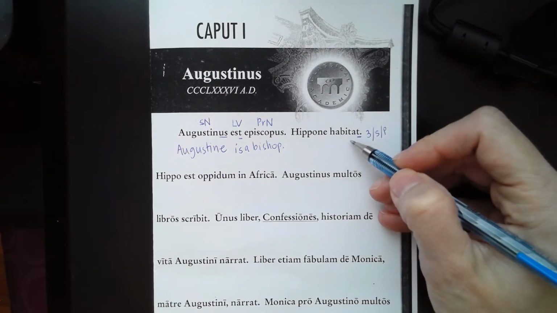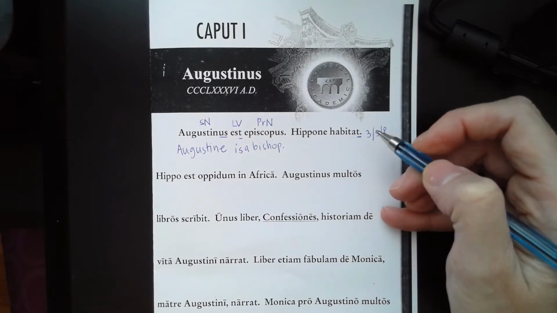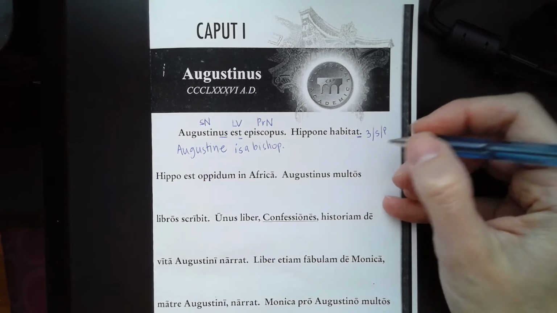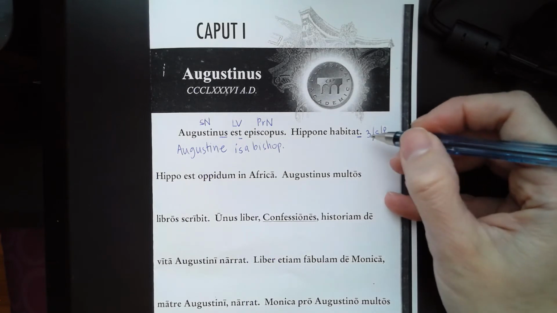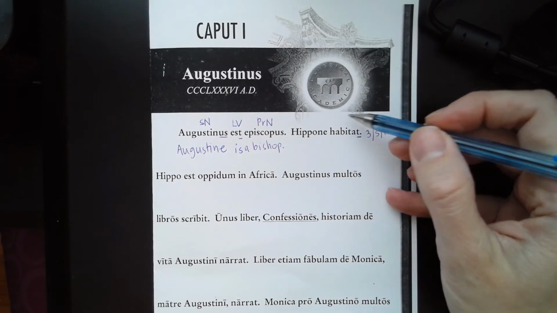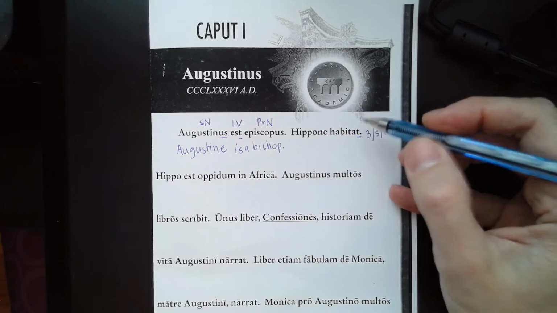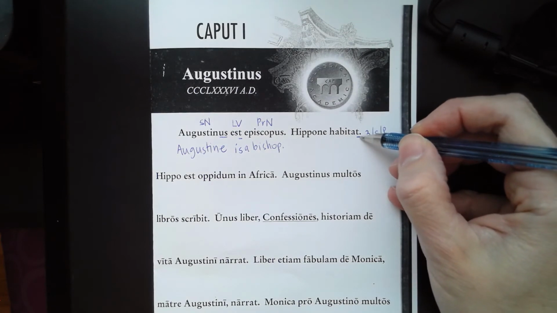And habitat comes from our word habito, habitare, which means live or lives in. Okay, so the he or she, right? We don't know for sure yet, but we can look over here and see if there's another subject. If there's not, remember that Latin verbs often contain the subject pronoun.